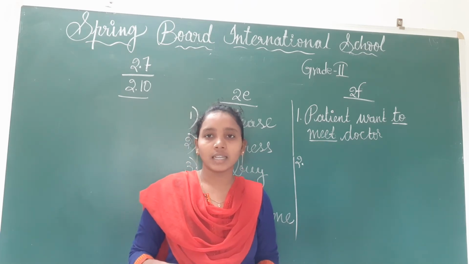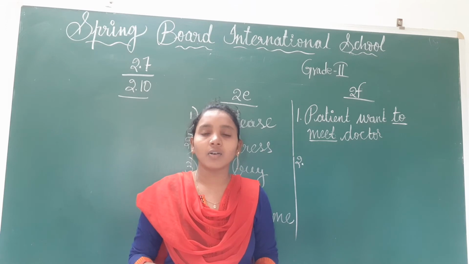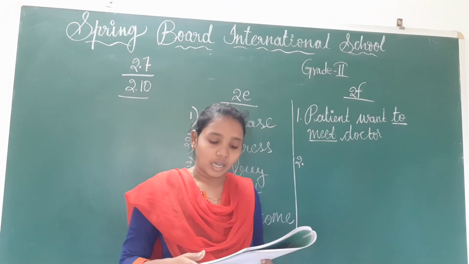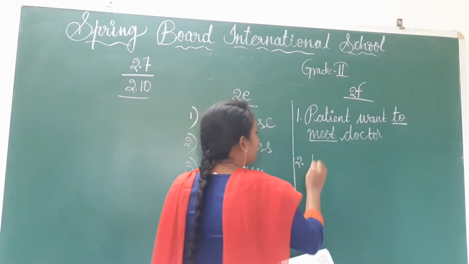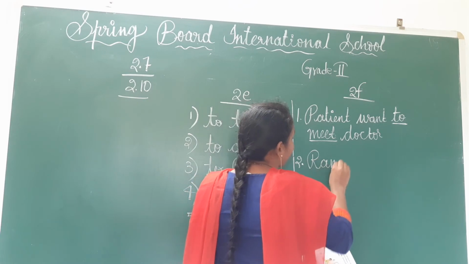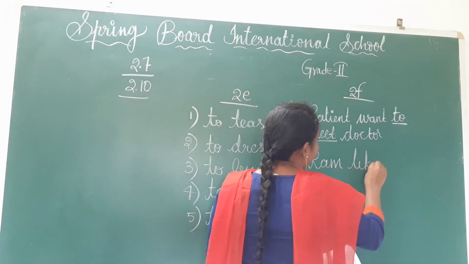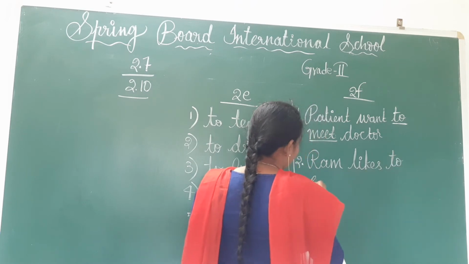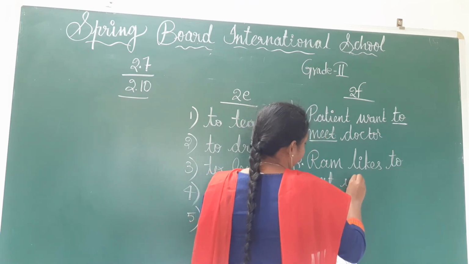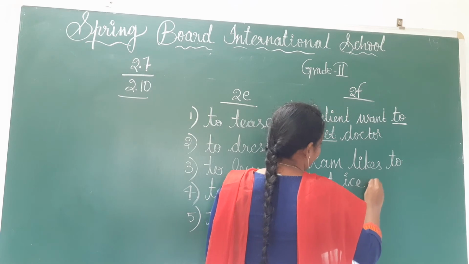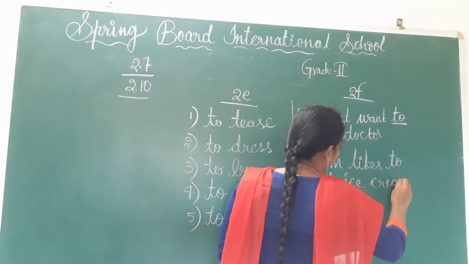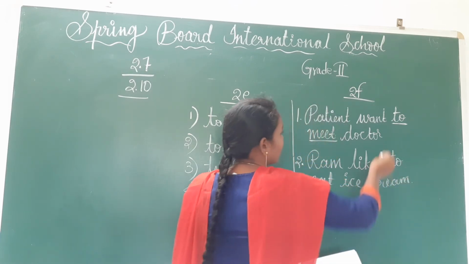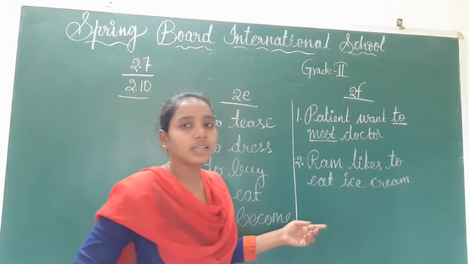By looking at that ice cream, what will he think? Oh, I like to eat ice cream. Ram likes to eat ice cream, children.